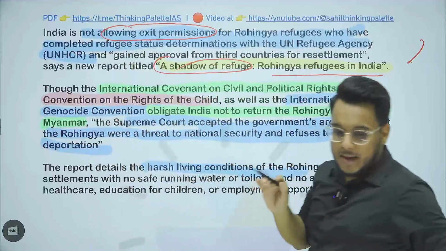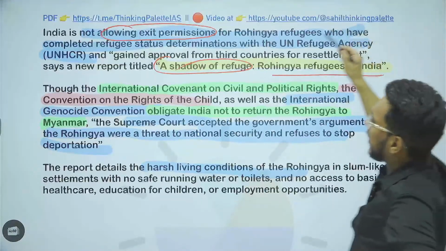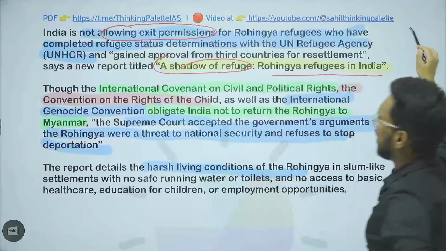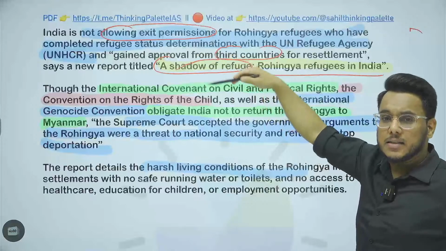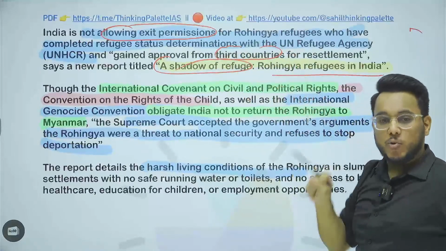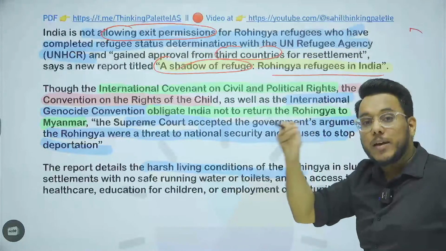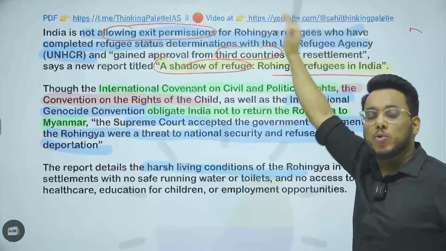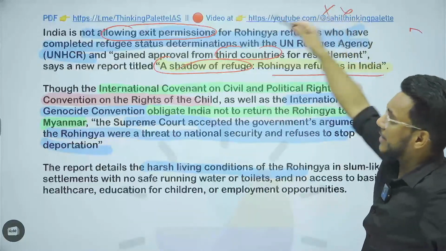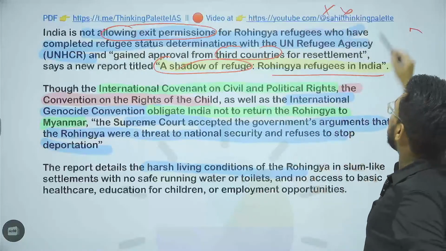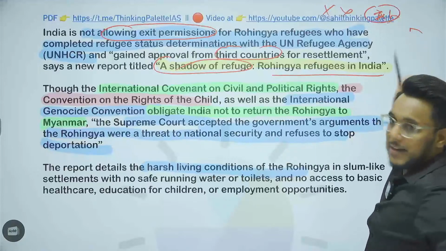Now see this thing. It has been said that there are some third countries, for example European countries, who are ready to take these Rohingyas into their own country, but then they have to be given an exit visa by India so that they can go to that particular European country. So India is not giving the exit permission to the Rohingyas. Secondly, it is being said that India has kept these Rohingyas in the detention center.